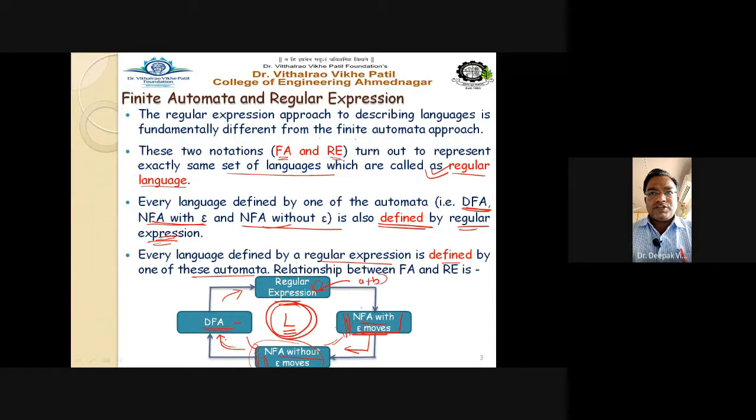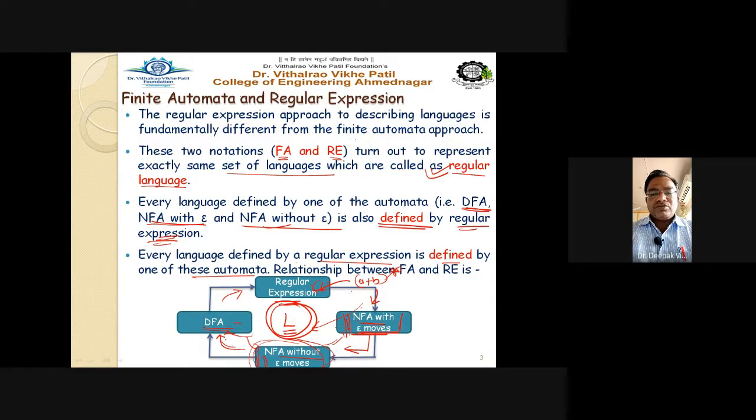Suppose I take a regular expression like (a+b)*, the star closure of that regular expression. Then for that expression I can have an NFA with epsilon moves, the same can be converted into an NFA without epsilon moves, and for this we can draw the deterministic finite automata. All are equivalent.